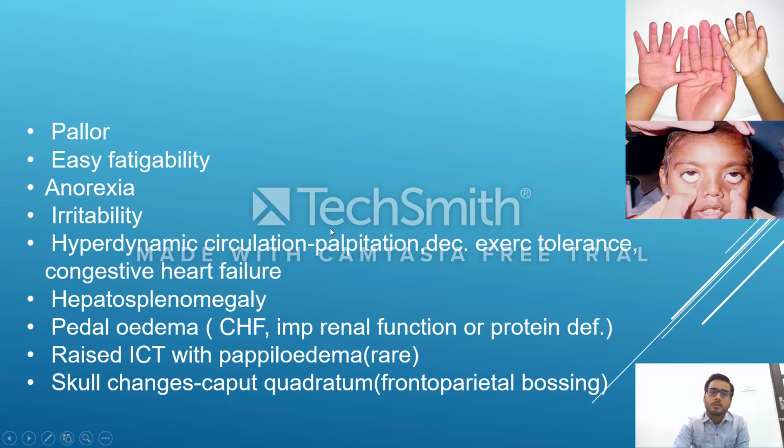Next, with decreased iron there is reduced hemoglobin, and there is easy fatigability, anorexia, and irritability. This irritability is very common. Most of the time, when we get the child, the mother says the child stays very irritable and doesn't eat anything.